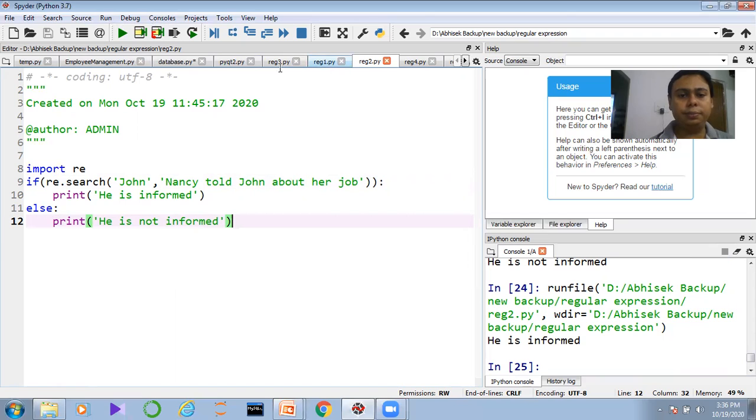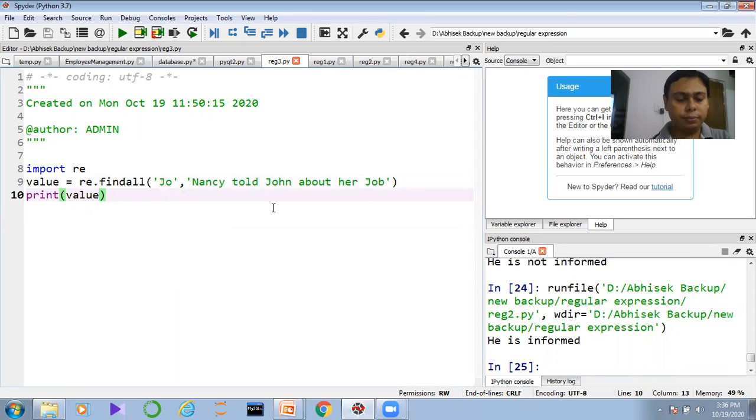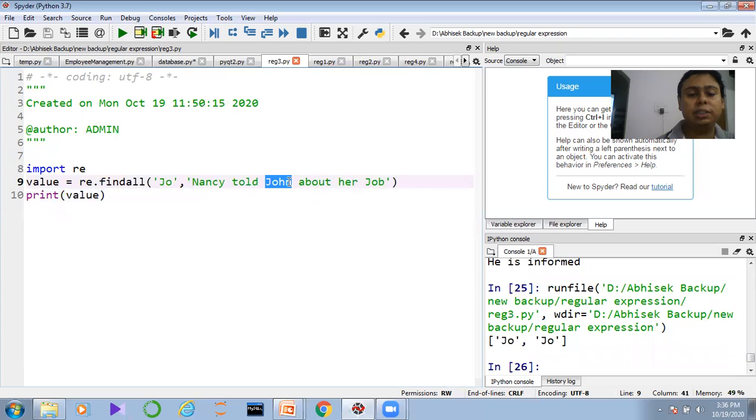Now, guys, what I want to know is that JO is the initial of John, and JO is also in job. Both are there. Now I want to know the total number of times JO is present here. To know this, I am calling the find all function again, because the search function is not able to do it.